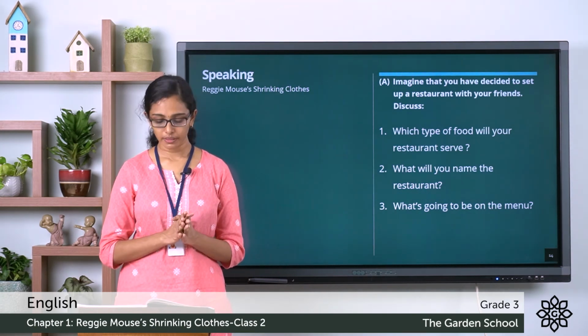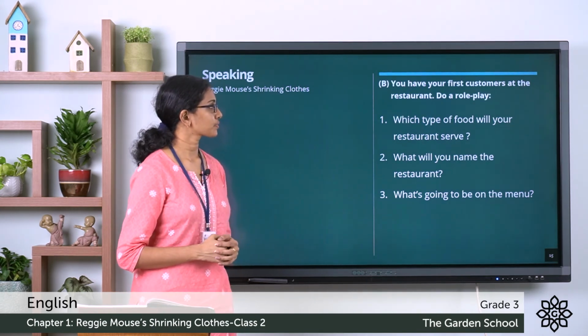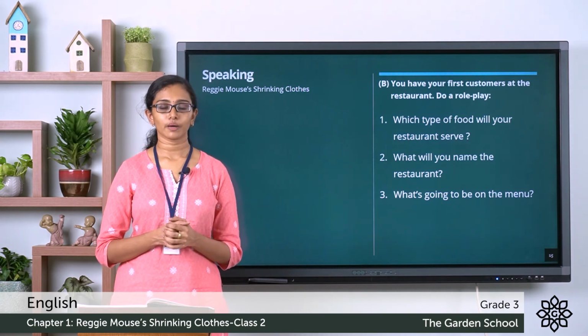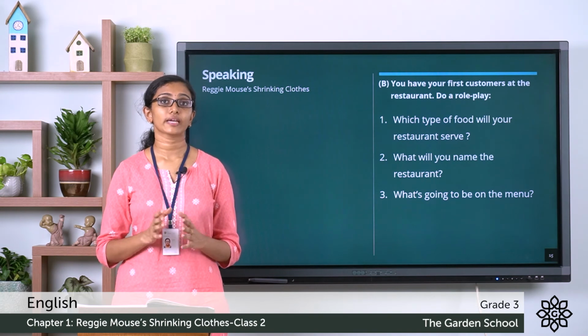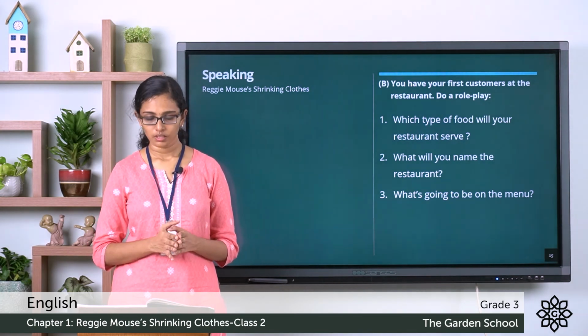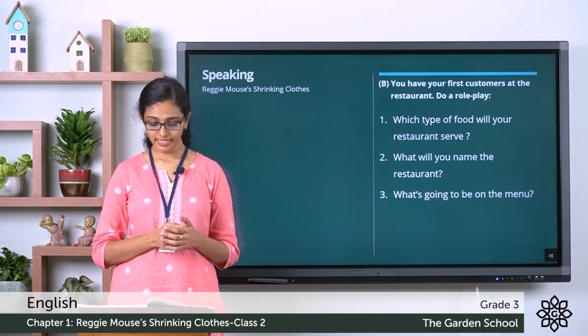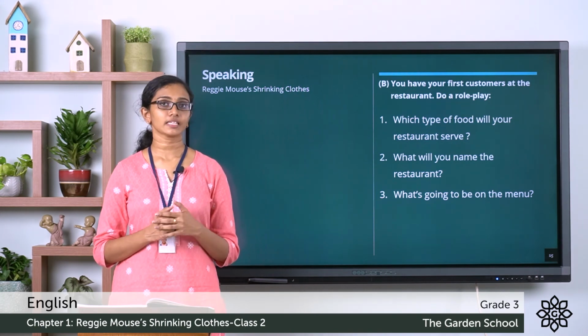So there is a section B to it. You have your first customers at the restaurant. Do a role play. We have done role play in our school, so you are familiar with what it is about. Here there are a few hints given. Let's go through this. You could use these hints. The manager says, "Welcome to our restaurant." The waiter says, "Please have a seat." And then the customer says, "Can I see the menu, please?"